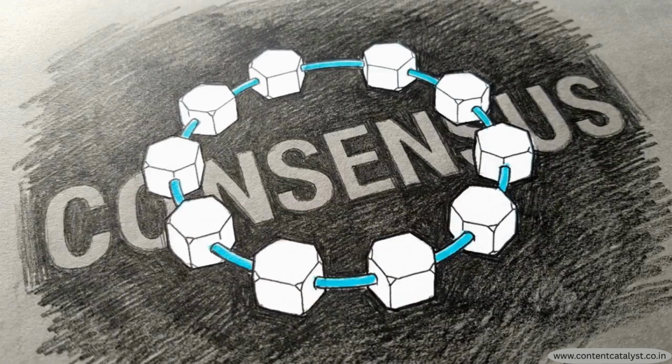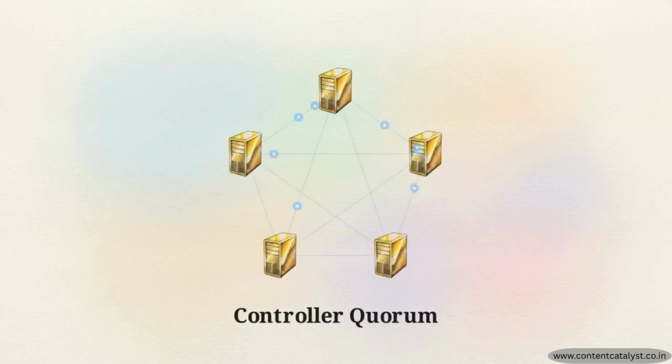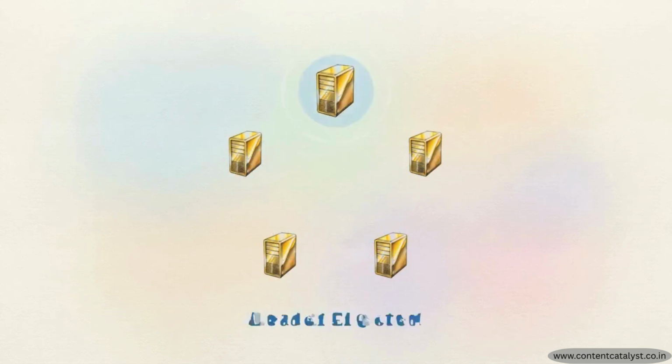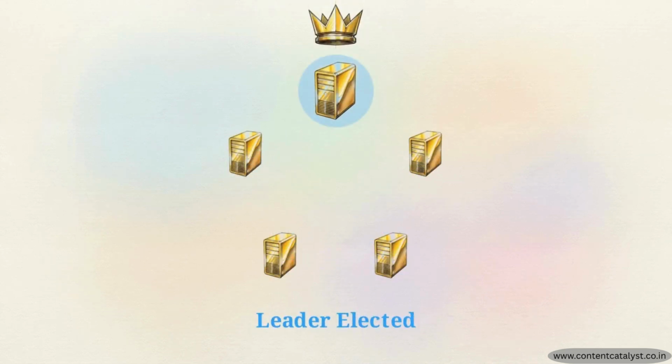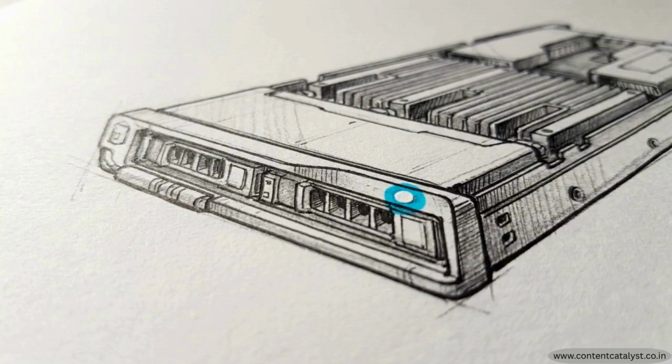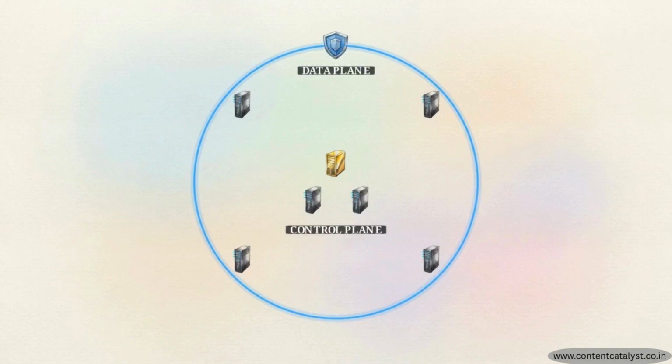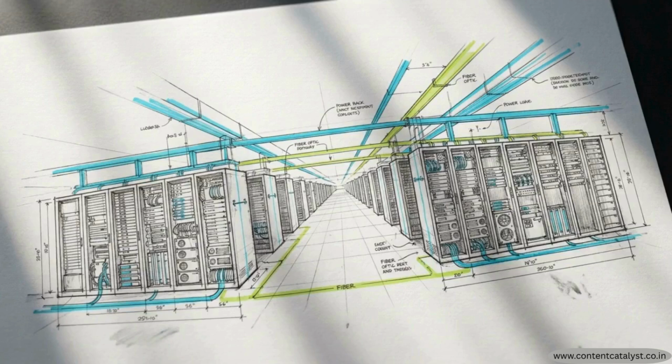The mechanism that enables this internal coordination is the Raft consensus algorithm. Raft allows the quorum to elect a leader and reach agreement on the state of the cluster through a series of internal votes. This native election process occurs directly within Kafka, avoiding the network overhead and latency of external coordination. The result is a unified system where the data plane and the control plane operate within a single perimeter. By utilizing the Raft algorithm, Kafka manages its own state, removing the horizontal scaling limits imposed by external systems.